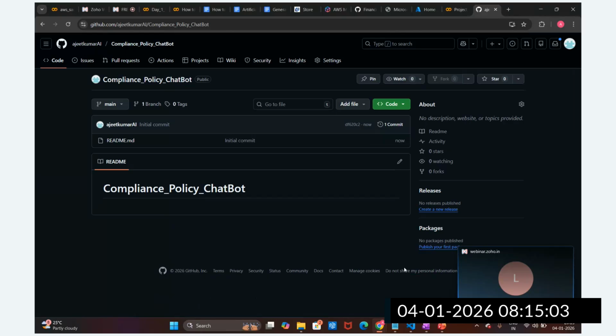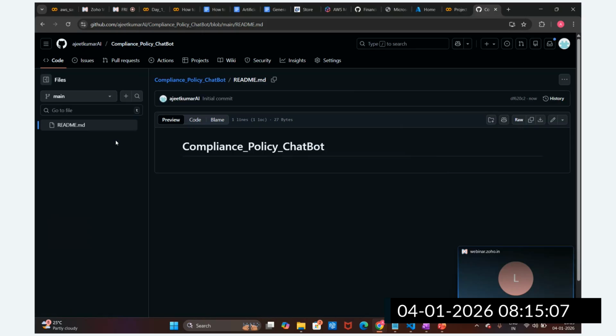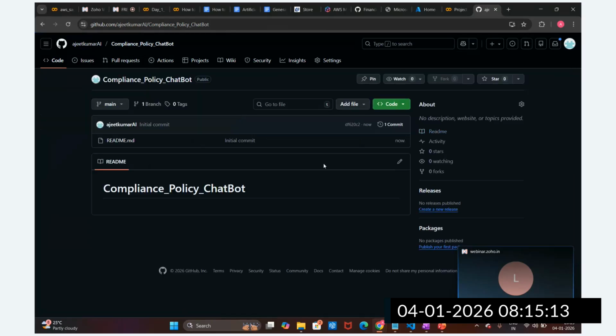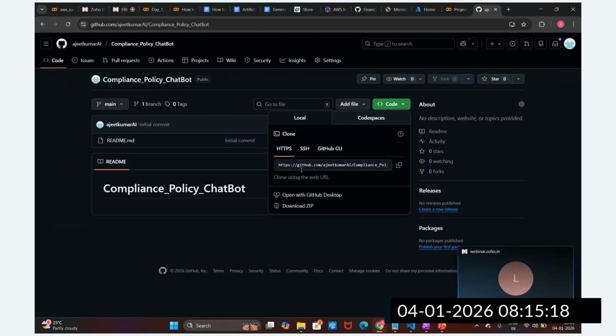Okay, so as of now, guys, we have created this repository. There is nothing inside the repository, it is completely empty. I'm going to clone this repository. How do I clone? Just click on this Code button, and there is a way, guys. This is how you can copy this HTTPS link.